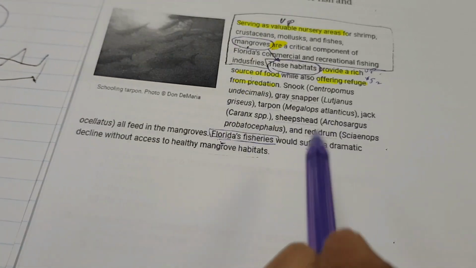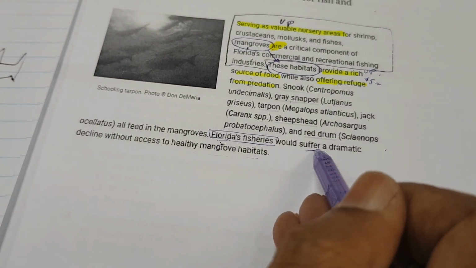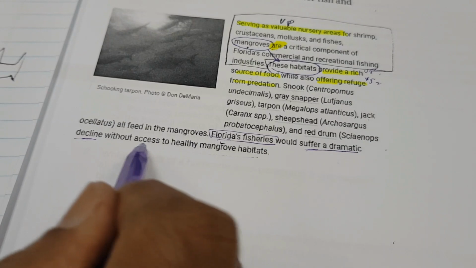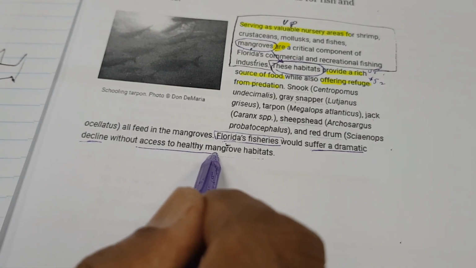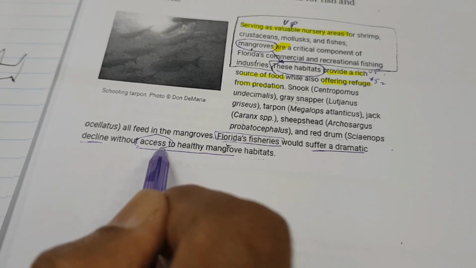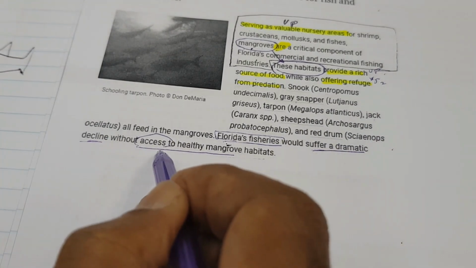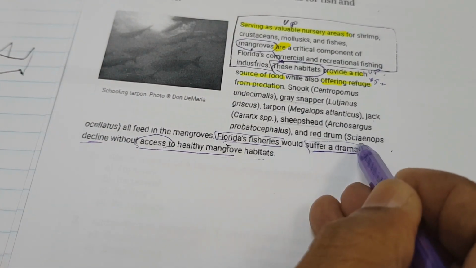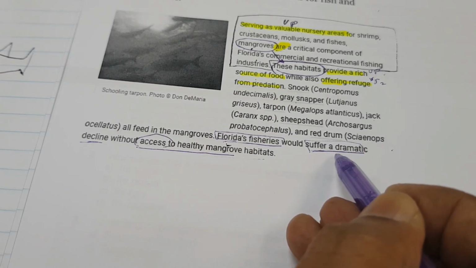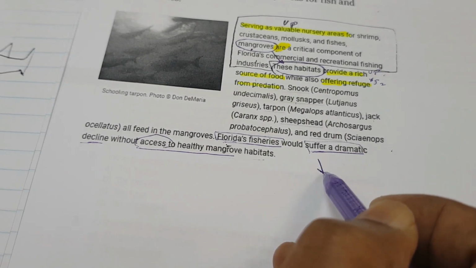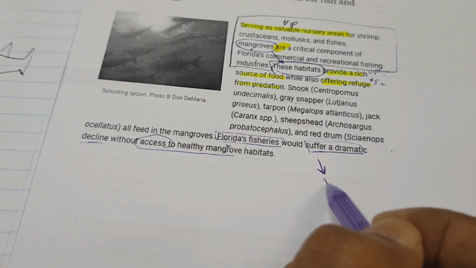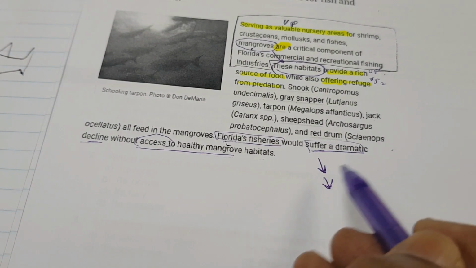Look at the verbs here. Suffering a dramatic decline, access to healthy mangrove habitats. Well, access here will be a thing, right? Suffering a dramatic decline, so you can see the action here is the action of decline in fish reproduction.